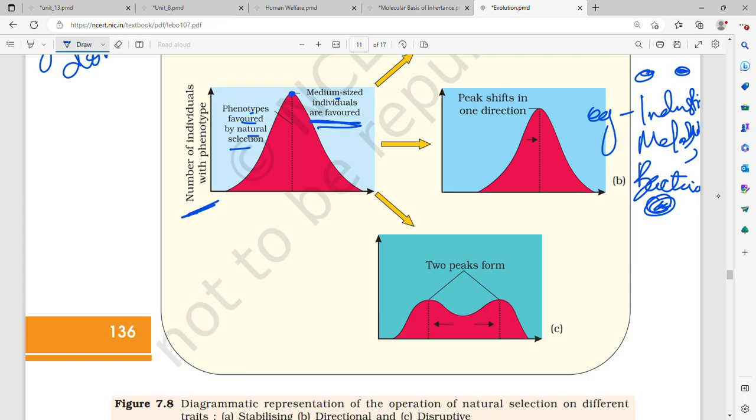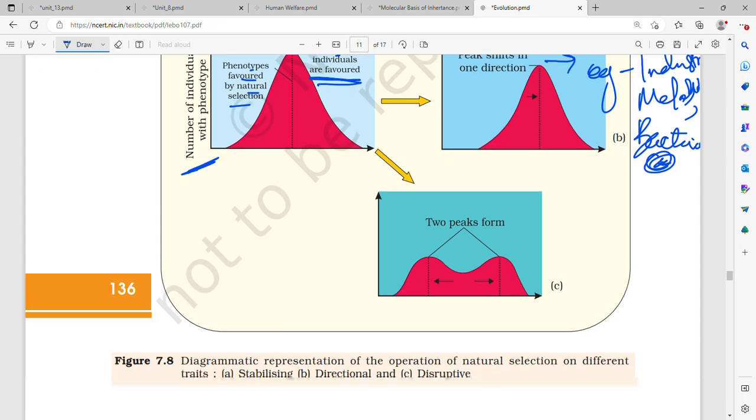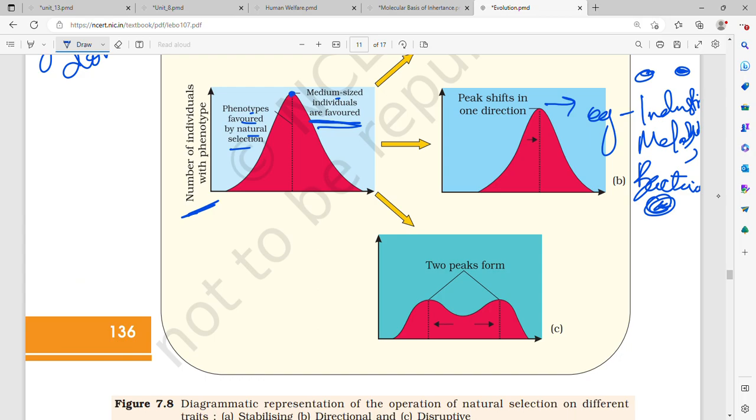Then later on, black was more, and white was less, and in both the cases the bird, the predator, is basically bringing upon the natural selection. So the peak shifts in one direction. That is, one variant is more. Here also for resistant bacteria, resistant pesticide, all of those, the resistant one is surviving and outbreeding the other one, so it is directional.